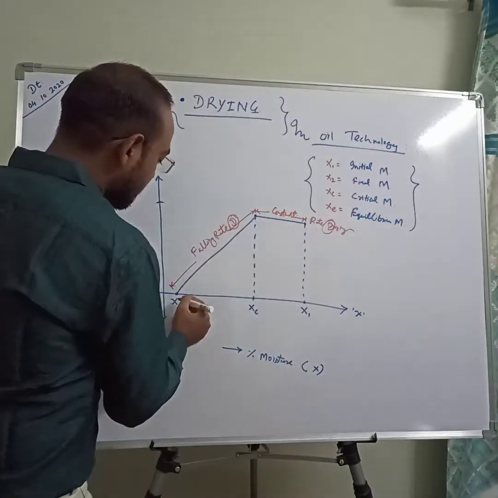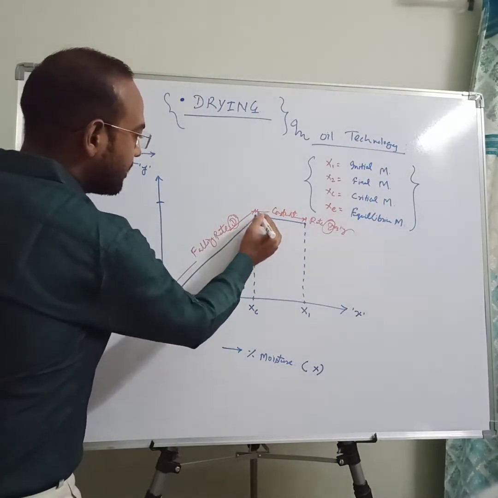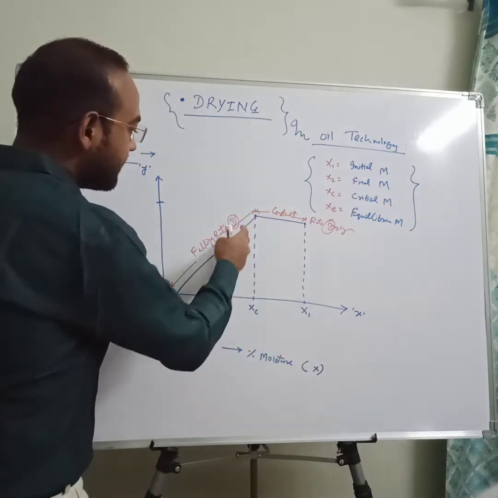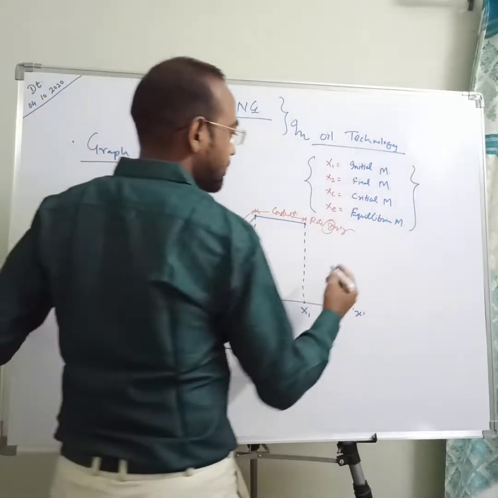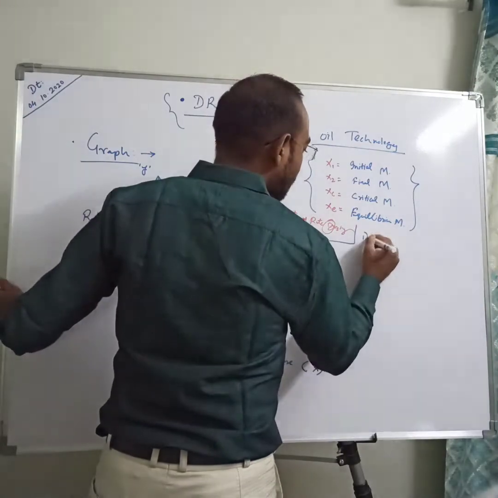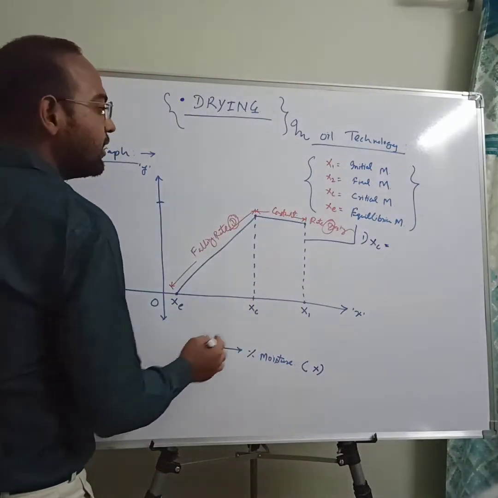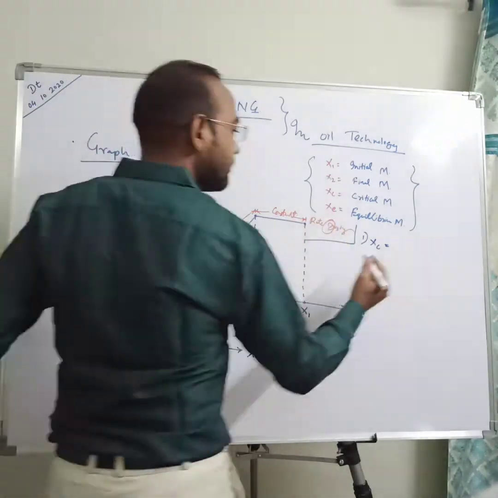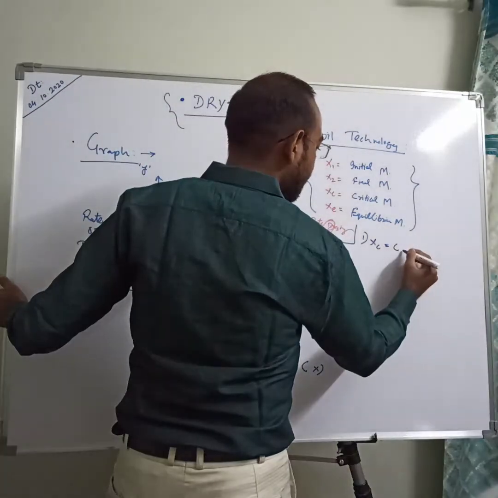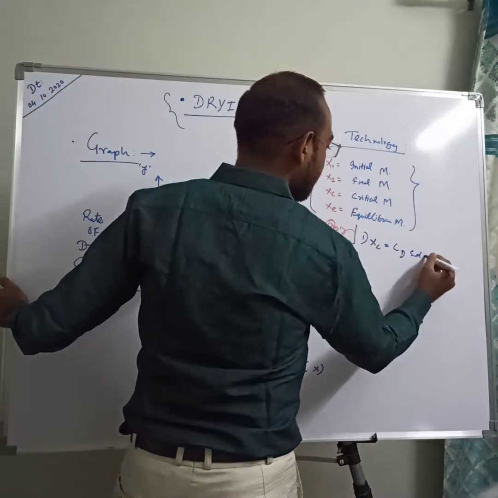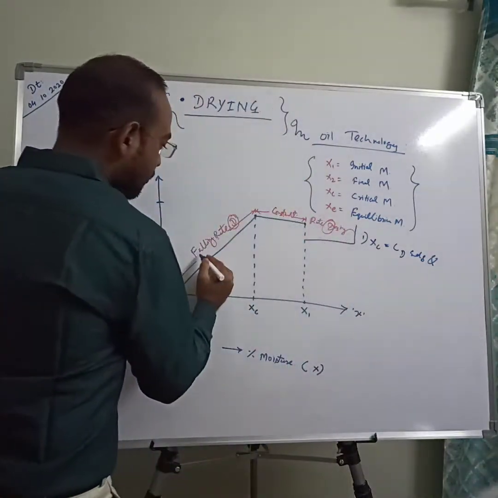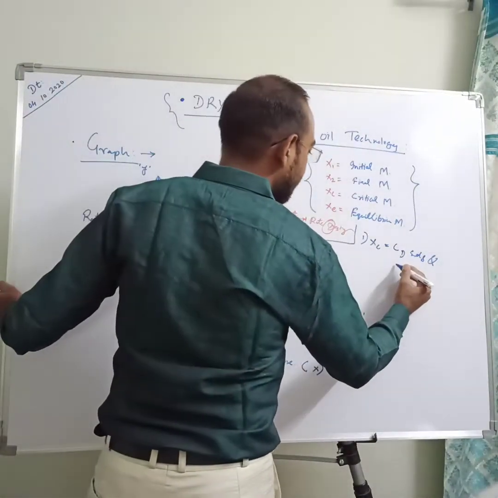Means drying beyond the critical moisture content is not a linear process. So what is critical moisture? See, critical moisture is the point where the constant rate drying ends and falling rate drying begins.